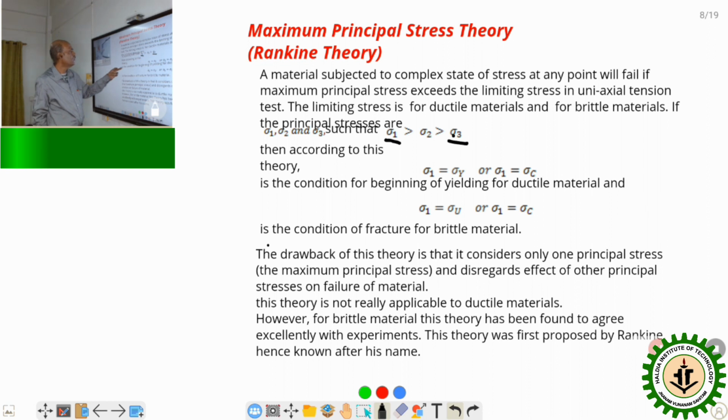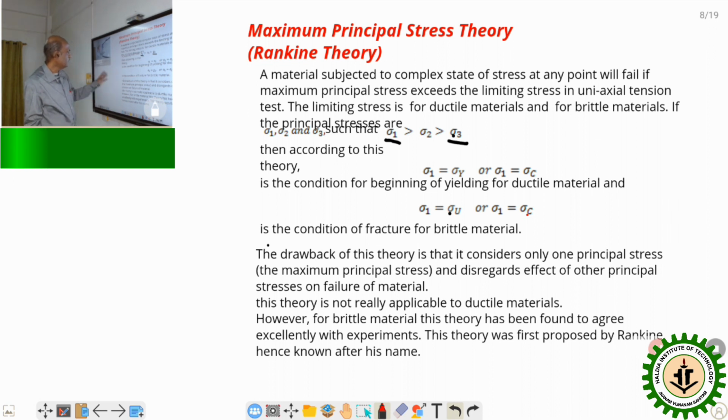These are the cases of a ductile body, but in the case of a brittle body, the failure criterion is sigma u, the ultimate tensile stress. So when sigma 1 reaches sigma u or sigma 3 reaches sigma c, the body will fail, by compression for this one and by tension for that one.